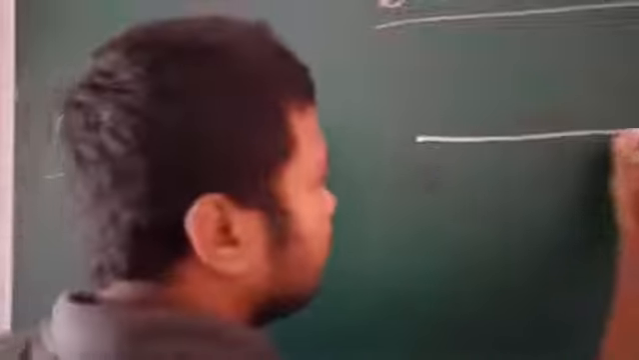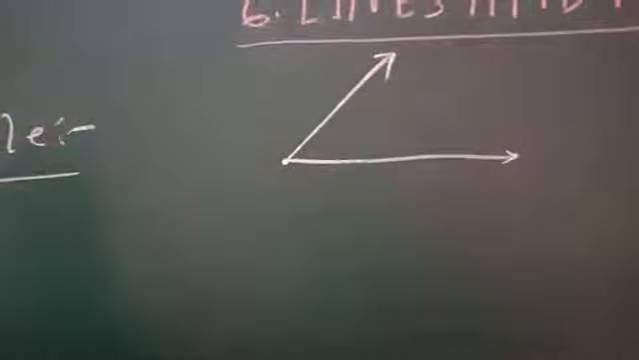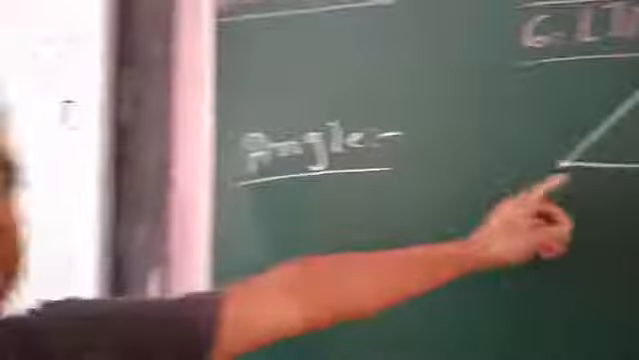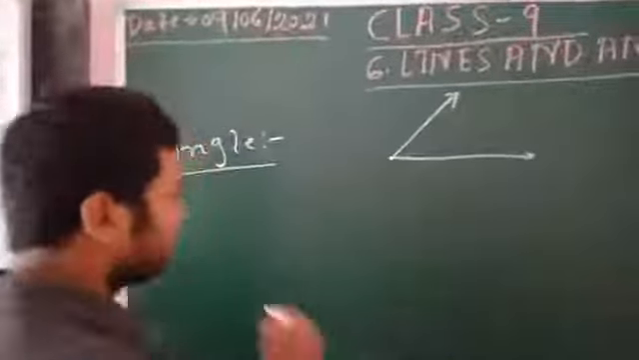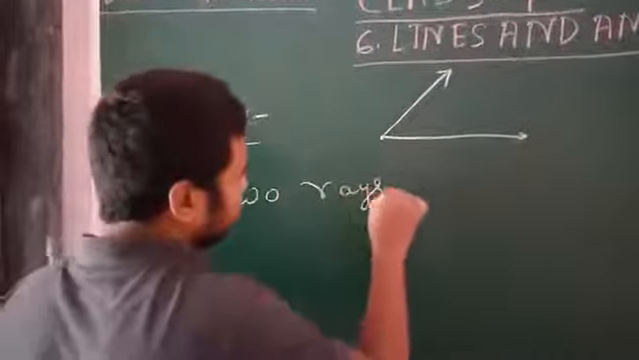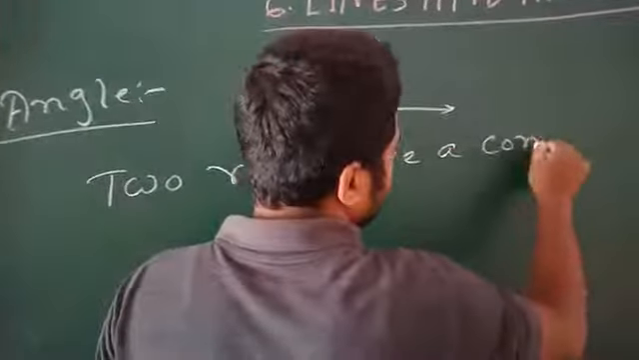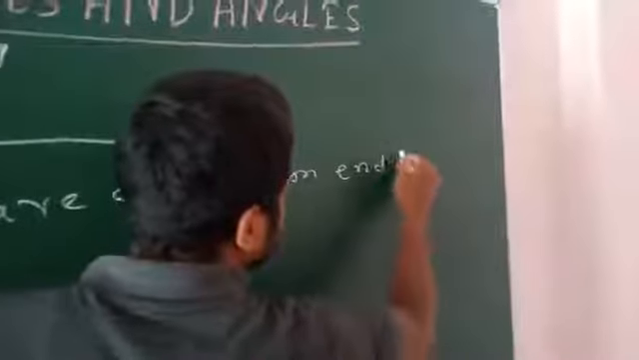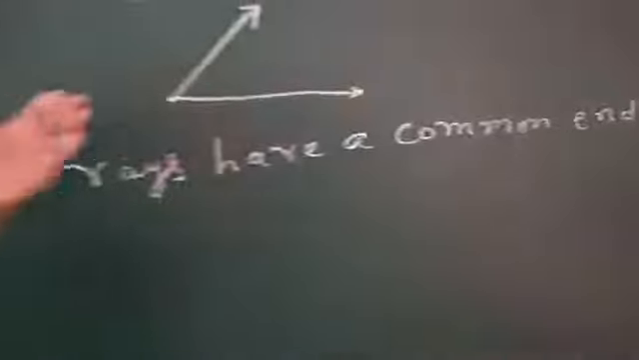From one point, if two rays originate, then it forms an angle. That means it has one common endpoint. If two rays have a common endpoint, then it forms an angle.